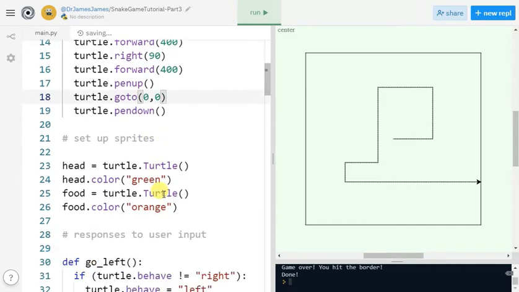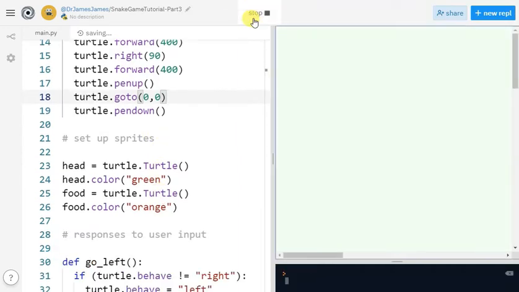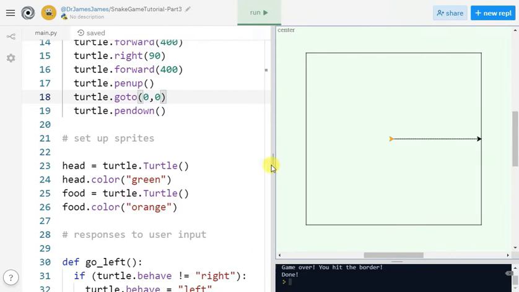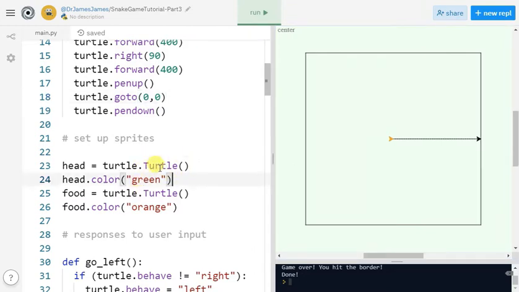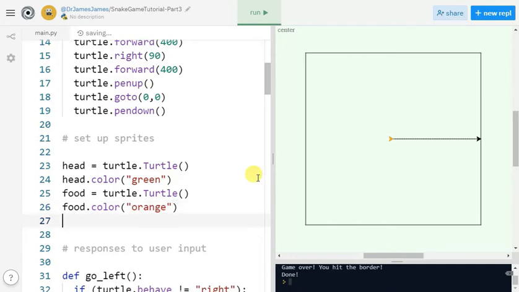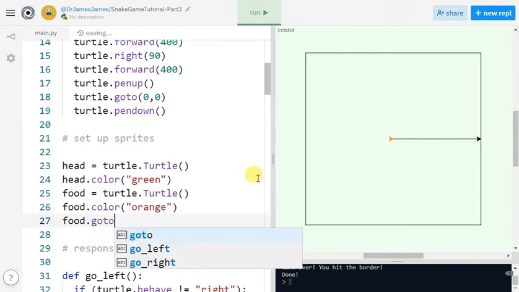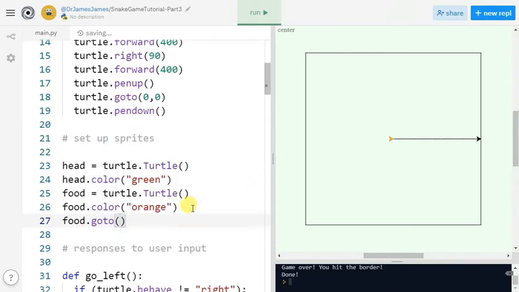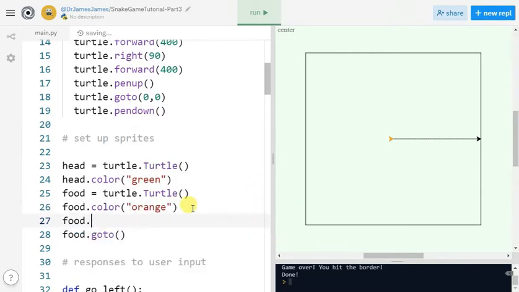Okay, now when I run our program, let's see, I'm going to make the food orange, but I'm also going to say food dot. I'm also going to put the food at 50-50.